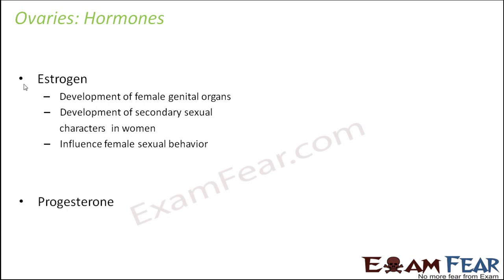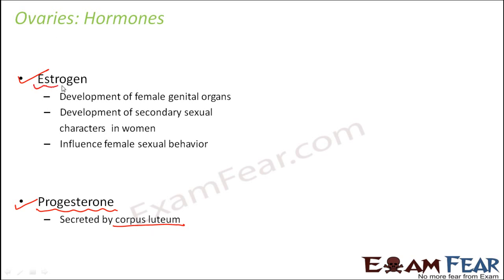There is another hormone which is produced by the ovary, that is called progesterone. And which part of the ovary produces progesterone? Just now I was talking about the corpus luteum, right? The ovarian follicles keep an egg enclosed within them. During ovulation, they release that egg. Then what happens to the follicle? The follicle gets ruptured. That ruptured follicle forms a structure called corpus luteum, and this corpus luteum secretes a hormone called progesterone. So what does it do?